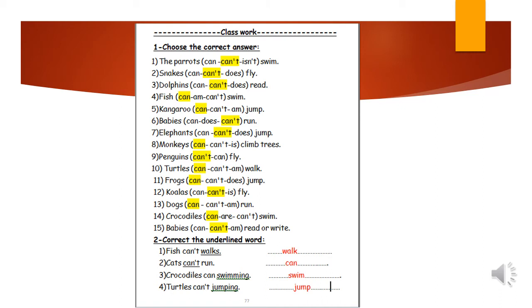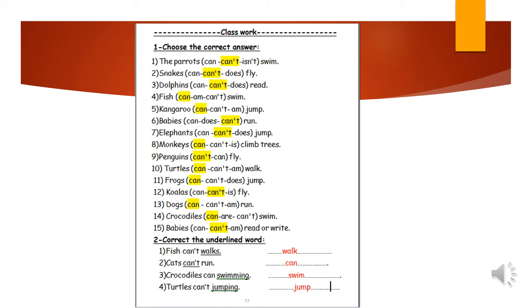Exercise number 2. Correct the underlined word. Number 1, fish can't walks. Instead of walks, you will add walk. As can and can't are added, we put can or can't plus the infinitive form of the verb. Can't walk. Number 2, cats can't run. No, of course cats can run.